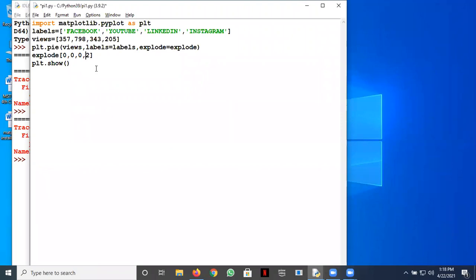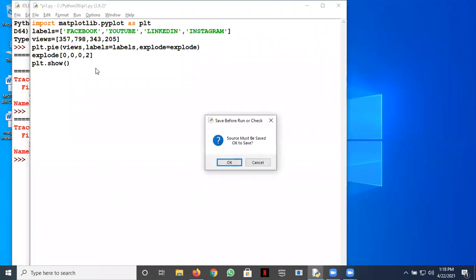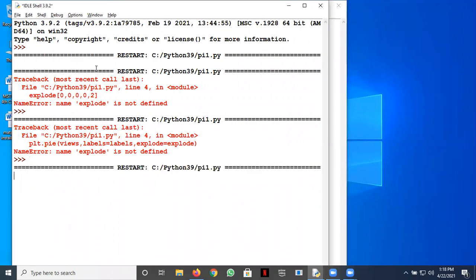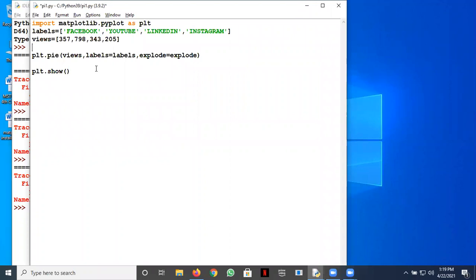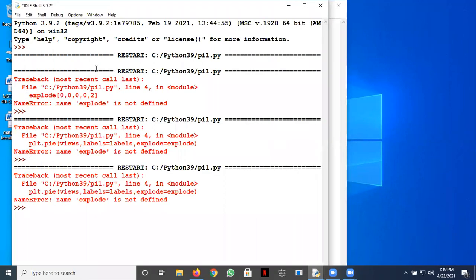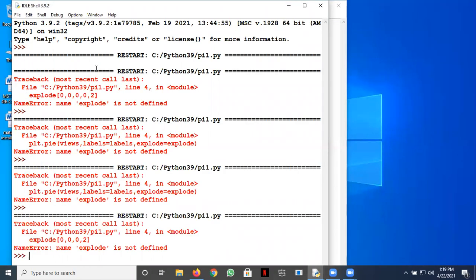Yeah, there are 4, so non-zeros extra. Sir, maybe you need to declare it first. Yeah, we need to declare it first, but you see, we can do this by looking at the documentation. No need to remember it. So let's see if it works.